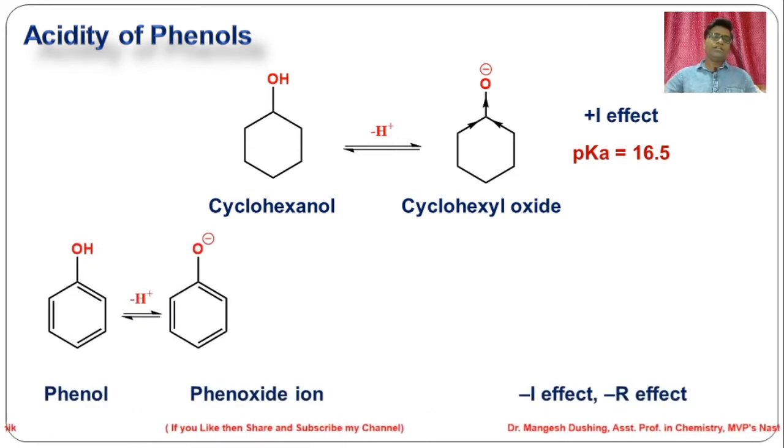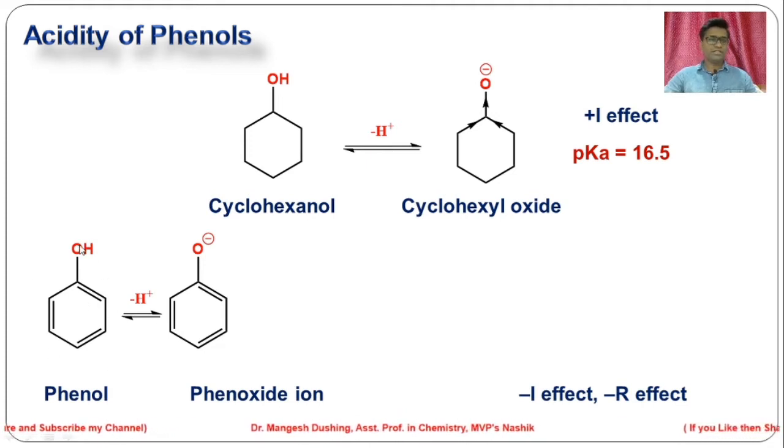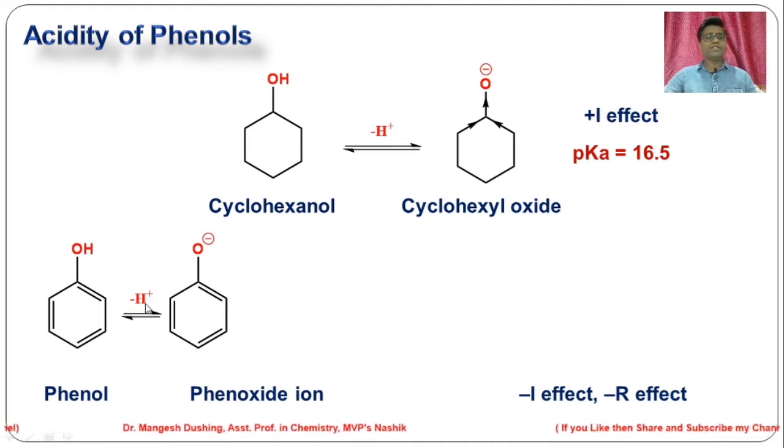If we see phenol, phenol is an aromatic alcohol. OH is directly attached to the aromatic ring, that is benzene. So this species is called phenol. On dissociation, the OH gives H plus ions and the phenoxide ion. Now, in this phenoxide ion, this O minus is attached to an sp2 carbon. sp2 carbon has a minus I inductive effect. Because of this minus I effect, the net negative charge is dispersed on this benzene ring.